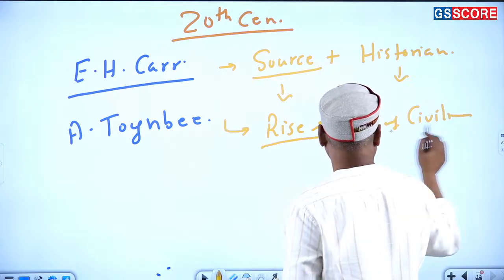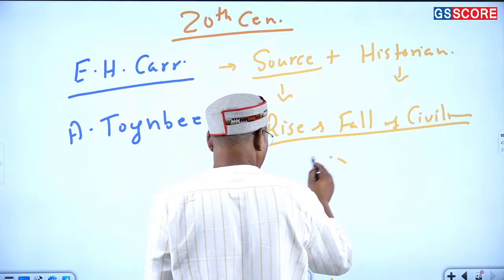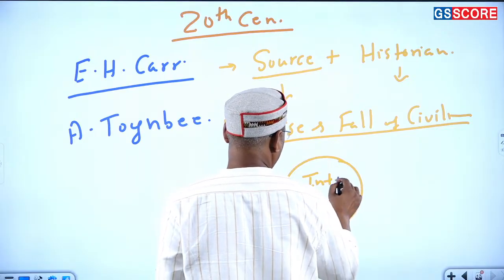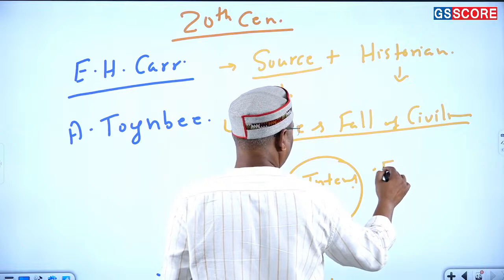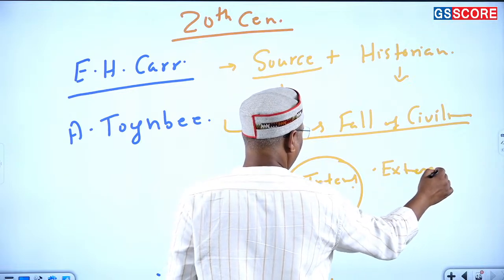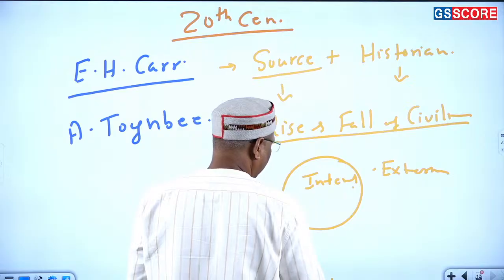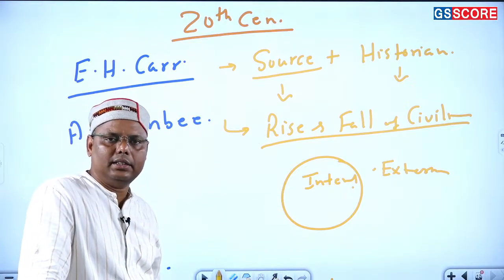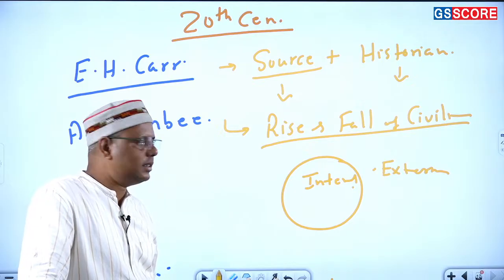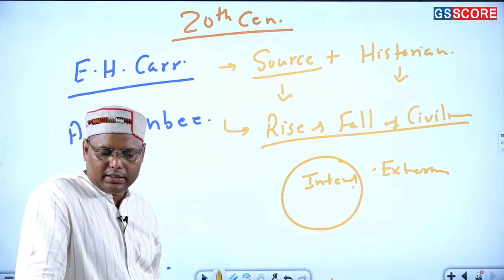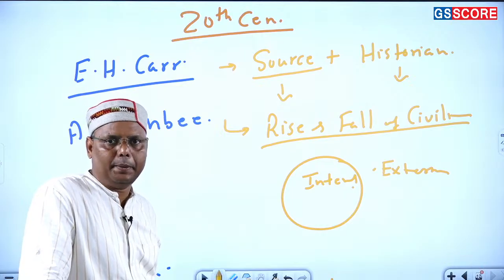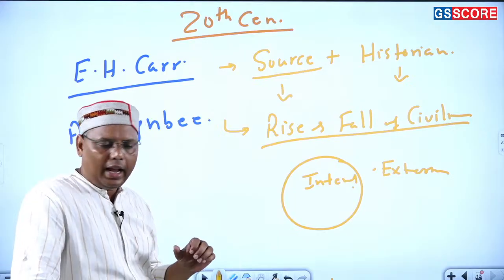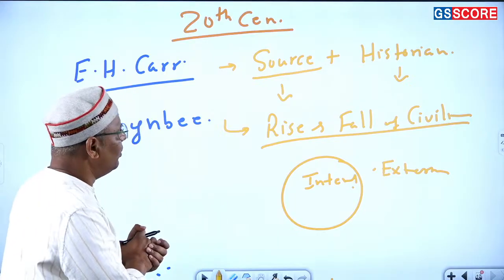But while talking about this rise and fall of civilizations, he talks about certain challenges, which can be defined as internal and external. So whenever you talk about any society or any community, specifically civilization, it might have certain internal challenges and some external challenges. And these internal and external challenges ultimately facilitate the further changes coming into the communities. And that's how we should understand history with respect to this, right?